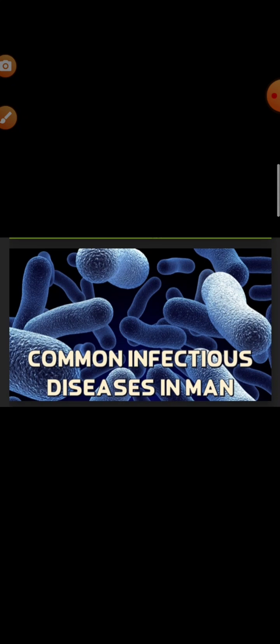Okay, now we will know about the common infectious diseases in human beings. First, you have to know the infectious diseases can be categorized into bacterial, viral, protozoan, fungal, and helminthic diseases. So first we will discuss in detail about the bacterial diseases. Bacterial diseases are those diseases which are caused due to bacterial infections.